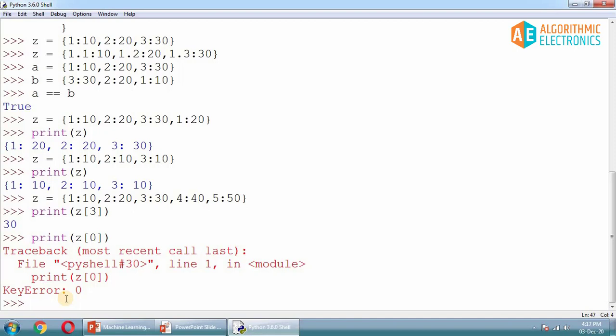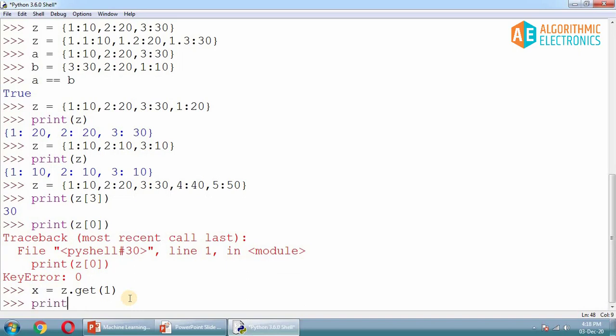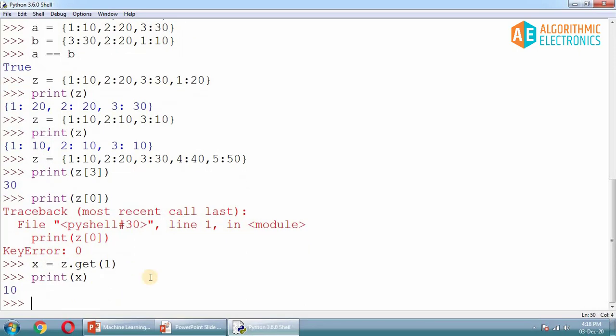Now there is one more method. For example, I am using x as a variable, then I can write z.get, and here I have to provide the key name. Let's say I provide 1, then at key 1 the value is 10, so the value of x must be 10, and if I print x, I'll get 10. So there are two different methods to access the elements from the dictionary. Number one, you can use this kind of syntax, and number two, you can go with this get method, which also returns the value or the item from your dictionary.